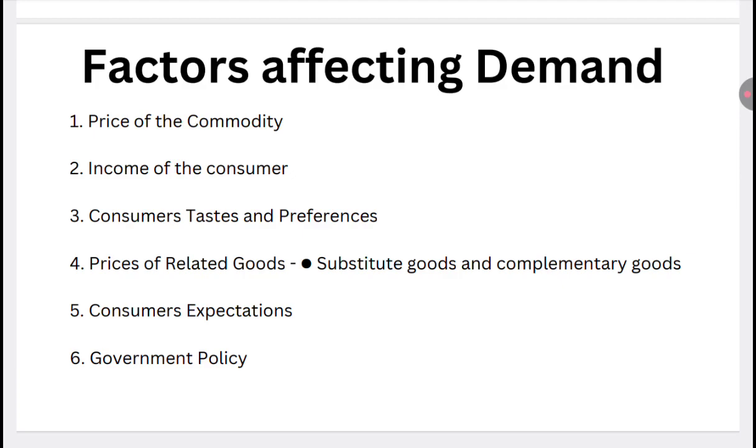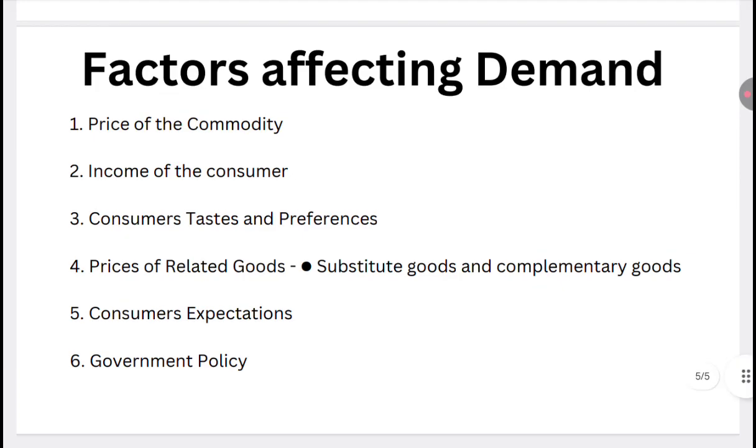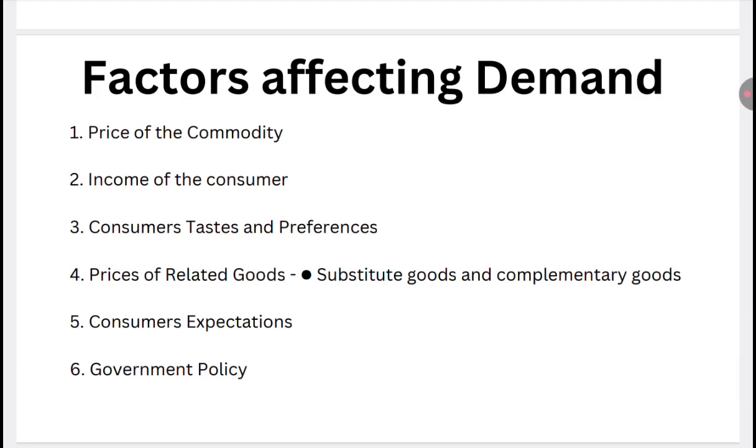Okay. Then, what are complementary goods? Complementary goods are those goods which complement one another, in the sense that they are used jointly or consumed together. We can take car and petrol, as I told in joint demand. If the price of petrol rises, people will start using the car less, or will demand cars less. So here car and petrol are an example of complementary goods.